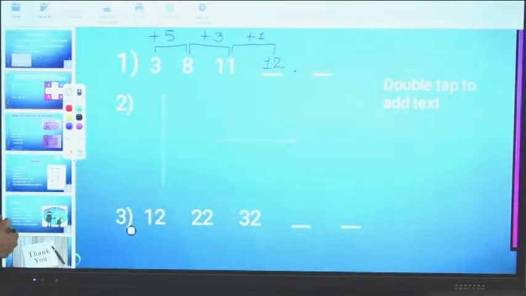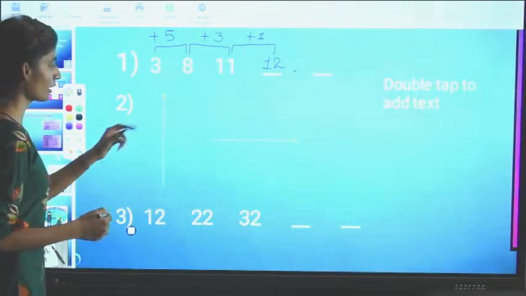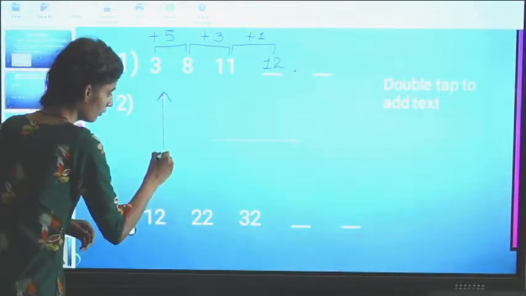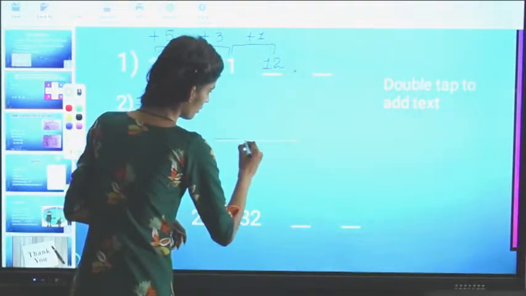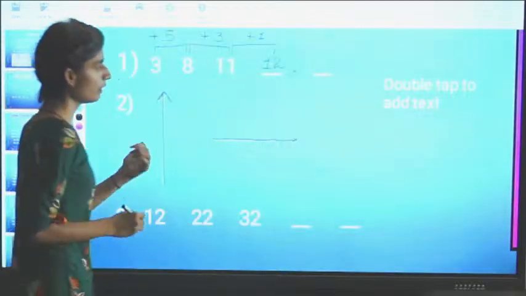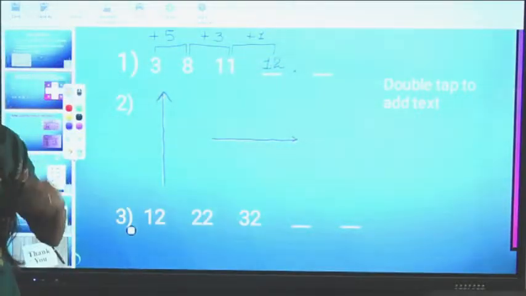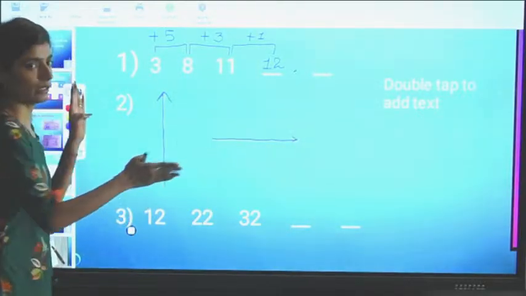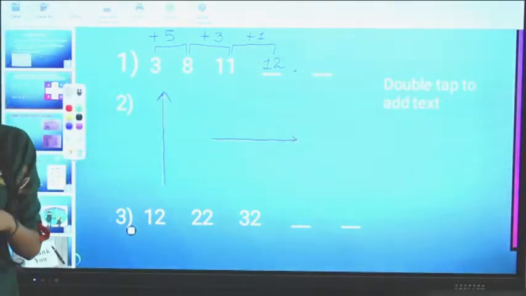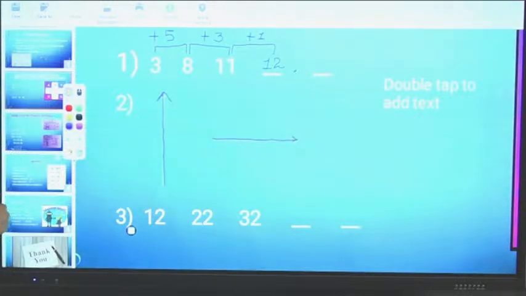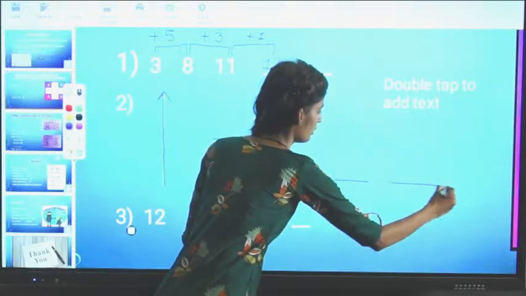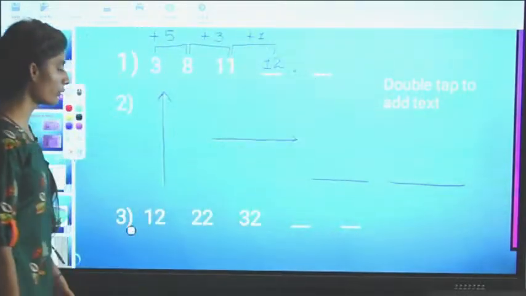Okay, first one. Now the second one is, all of you can see arrows. I think they are not visible to you, so I am drawing them again. First, second. These 2 arrows are given. The first one is going upward, the second one is going in the right direction, or to the right side. So you have to tell these 2. How will it be done?